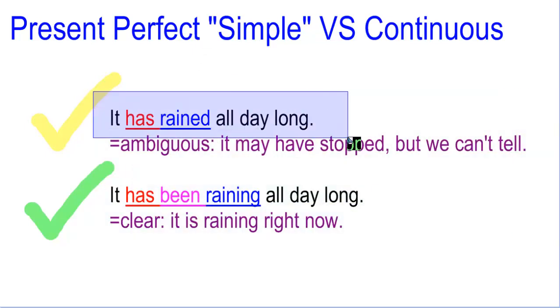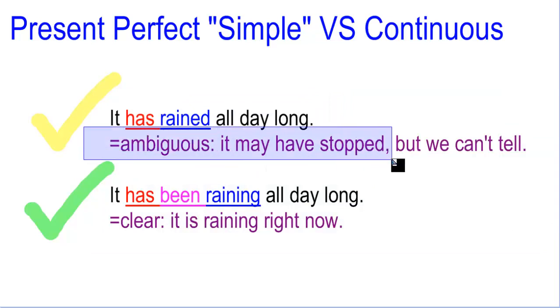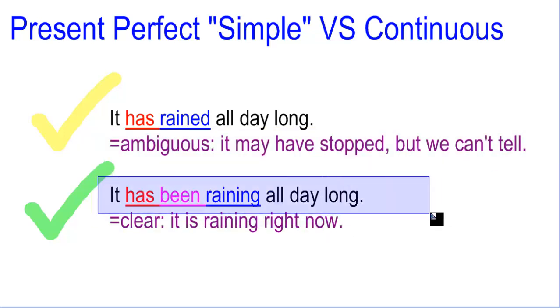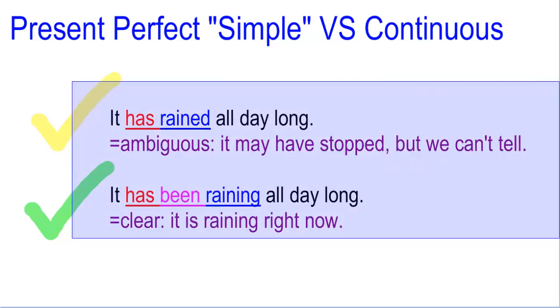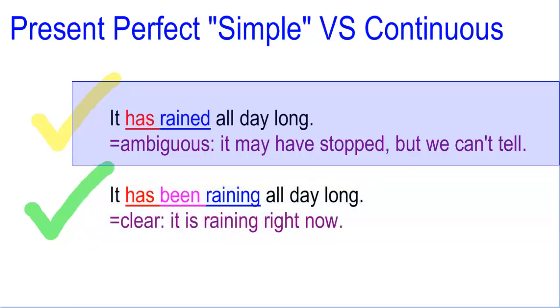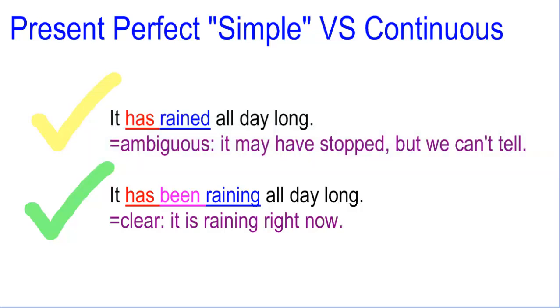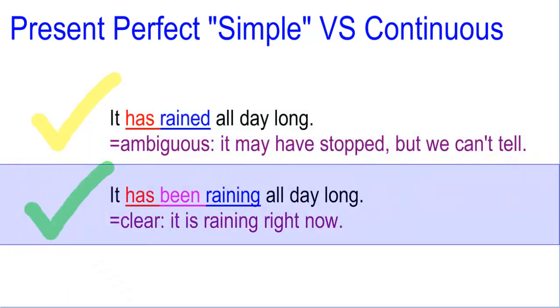And finally, again, some situations that are ambiguous. It has rained all day long. In this case, this is ambiguous. I could say it may have stopped, but I don't know. I just don't know if it has stopped. It has been raining all day long. In this case, it is very clear that it is raining in this moment. So remember, to clear out the ambiguity, especially for this one, you need the context. Okay, more sentences will help you. But if you want to clarify that the action is still happening in this moment, you use the present perfect continuous.